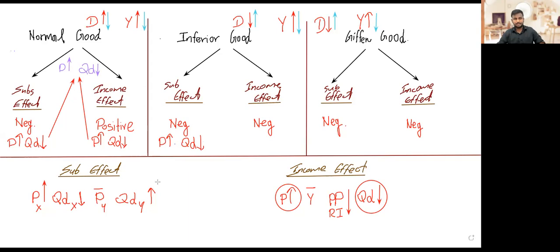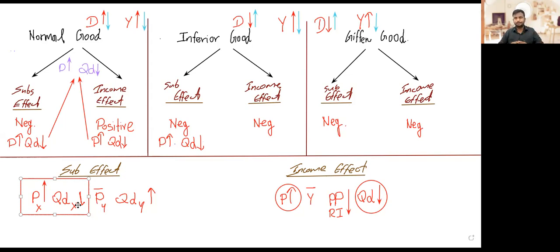Because of the substitution effect that's happening. When the price goes up, people are moving to the substitute product and buying more of it and buying less of this particular product. So for an inferior good also, based on substitution effect, when prices go up, quantity demanded comes down.